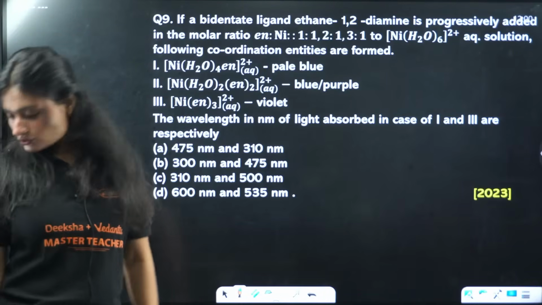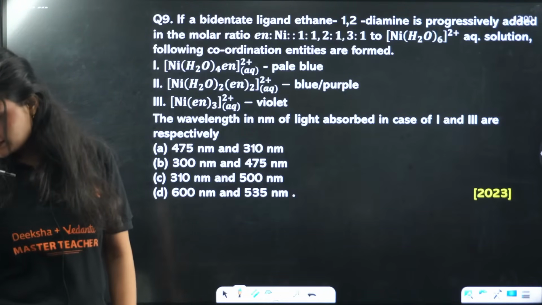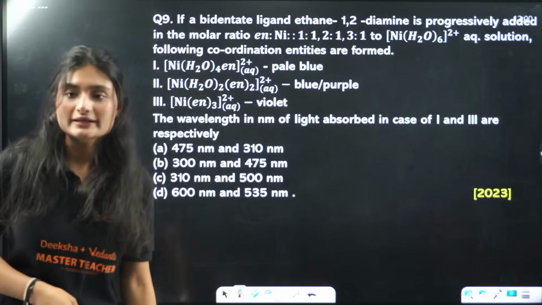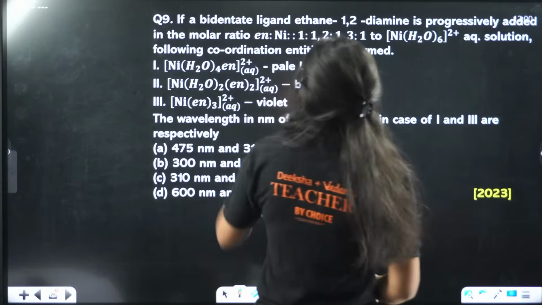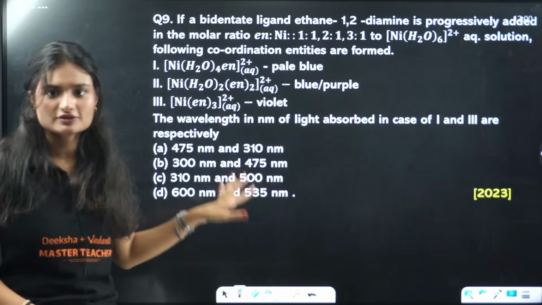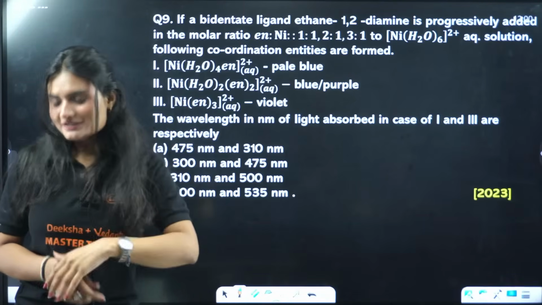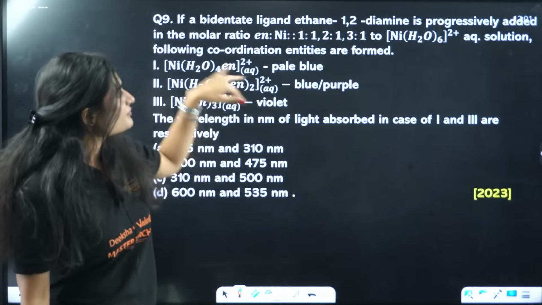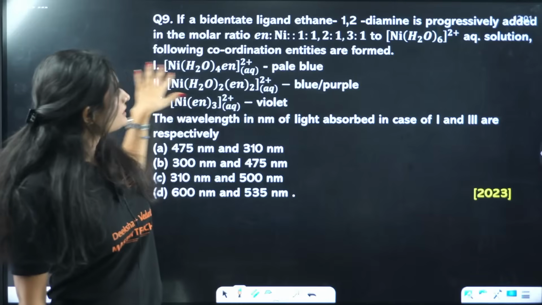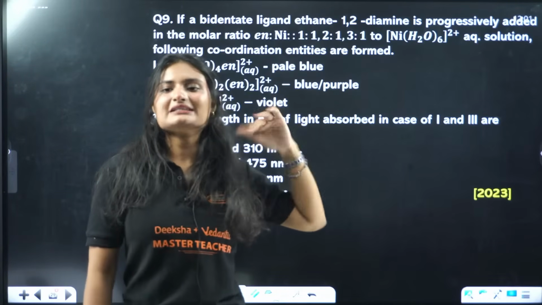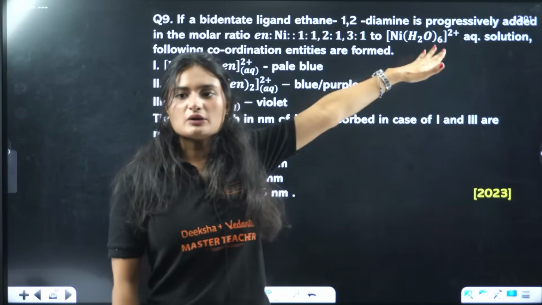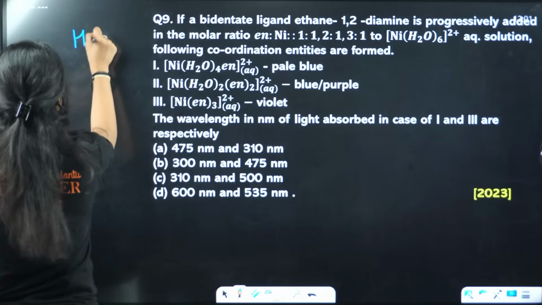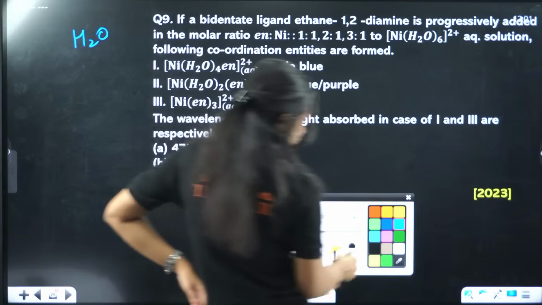Next question. If a bidentate ligand, ethane 1,2-diamine, is progressively added to the molar ratio, it's a really nice question. A little bit of brain, and your Vibgyor, your rainbow, your favorite colors will come here. To this aqueous solution, following the coordination entities in 1:1, 2:1, 3:1 ratio. This is the compound and we are adding ethylene diamine to it. So we have two ligands here, one is H2O.